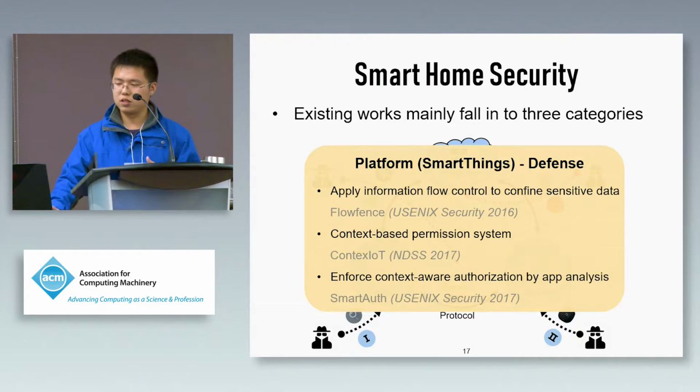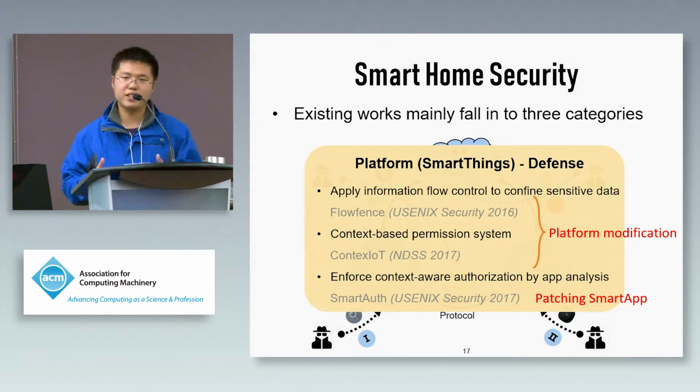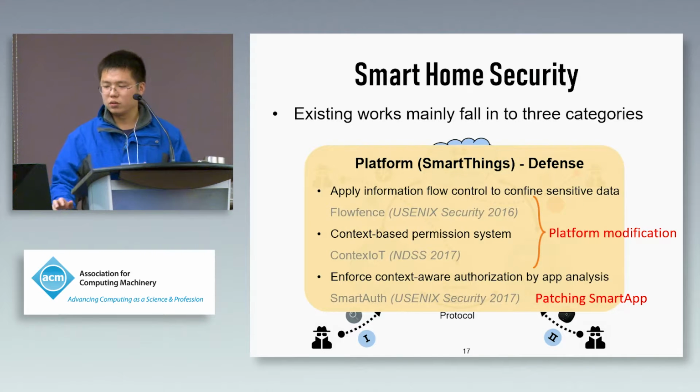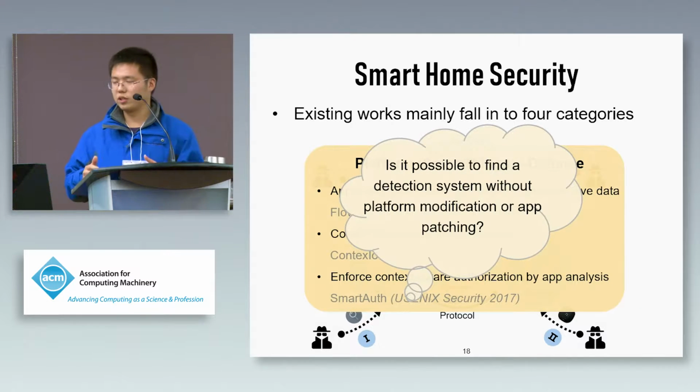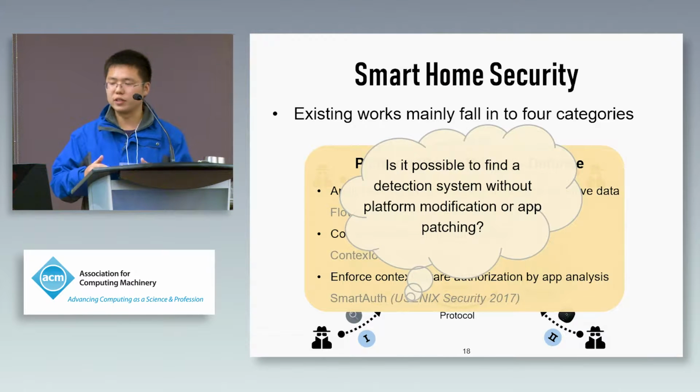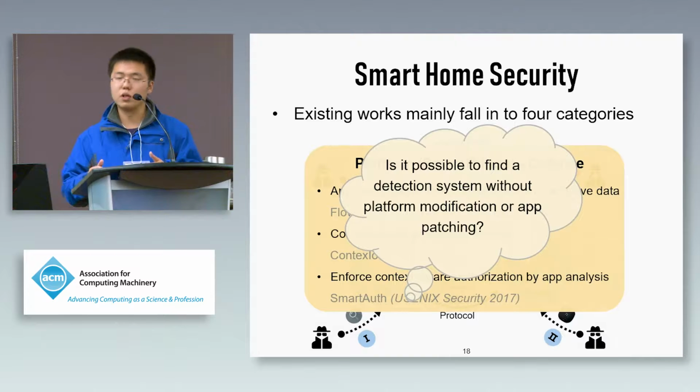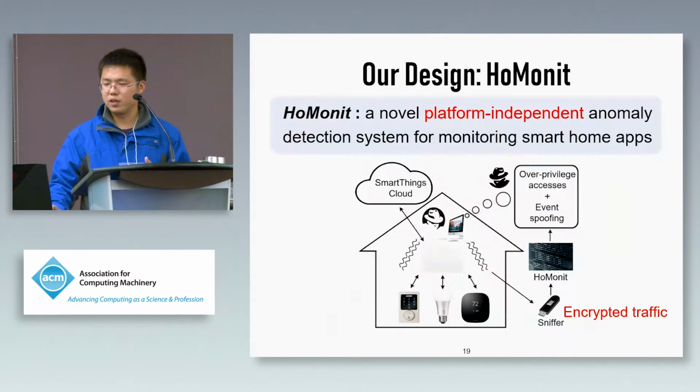However, these methods either require a platform modification or need to patch the smart app. So the generality of these solutions is limited. So is it possible to find a detection system without any change to the existing smart home platforms?